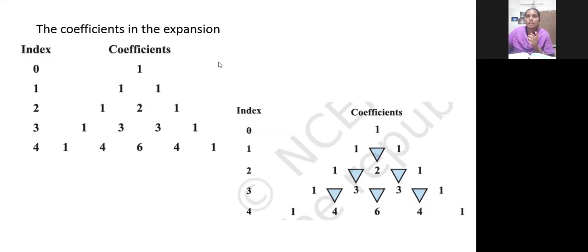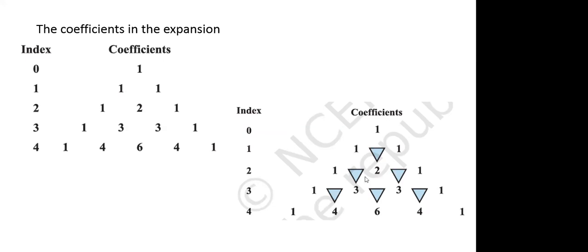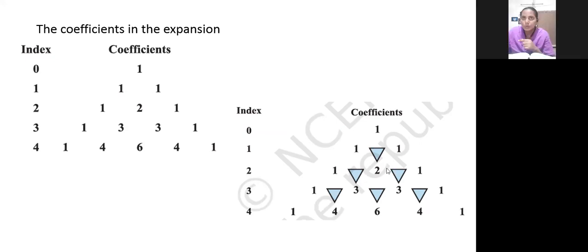If you are adding, you will be getting the value as 2 here. Then 1 plus 2, 3 you are getting. Same, 2 plus 1, 3 you are getting here. Same thing, if the index value is 4, anything to the power 4, if you expand and see, you can get these coefficients. So 4, then 6, again 4, then 1.